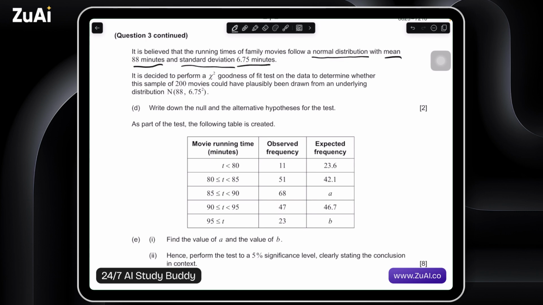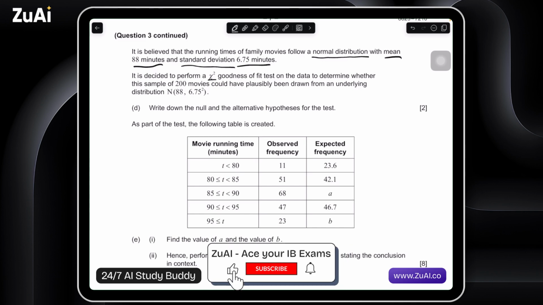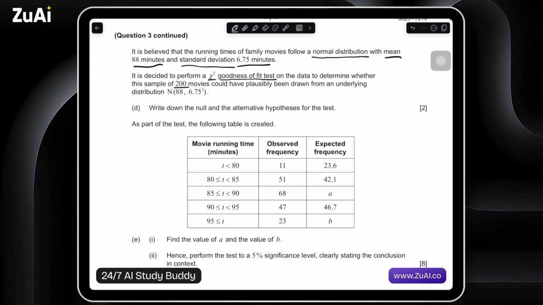It's decided to perform a chi-squared goodness of fit test on the data to determine whether the sample of 200 movies could have plausibly been drawn from an underlying distribution. That is to say, is this sample of movies that we've gathered together, can it be modeled by a normal distribution where we have a mean of 88 and a standard deviation of 6.75? And that's the question.